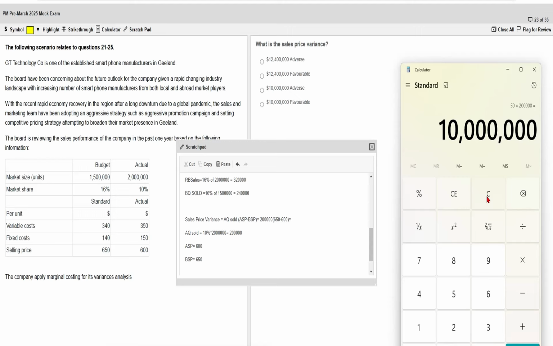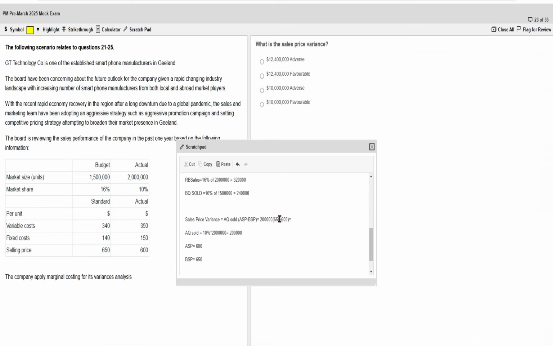Now again we need to figure out whether it is adverse or favorable. The budget was to sell at 650, but we actually sold at 600, right? I think I have taken this the opposite way, so it will be 600 minus 650, which is 50. Yeah, so this will give your answer in the minus, which means adverse. And to understand how it comes out adverse rather than just going by the positive and negative sign, the budget was to sell the product, like the phone, at 650, but we actually sold at 600, which is not good, right? That's why it's adverse.